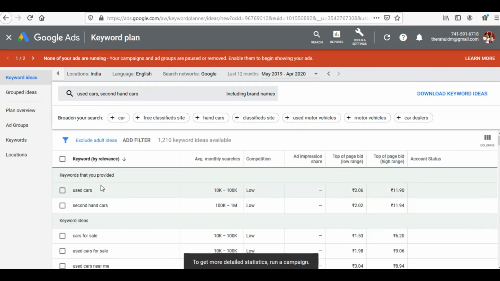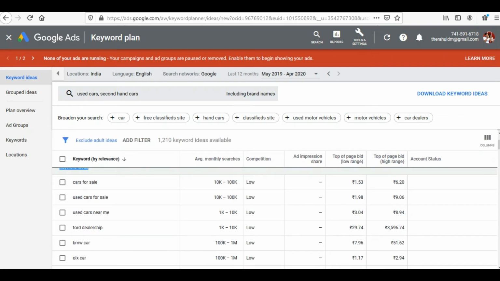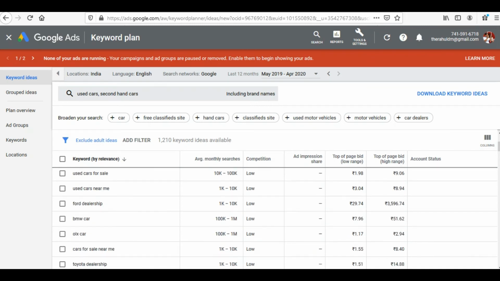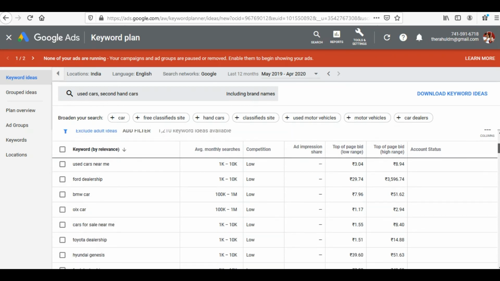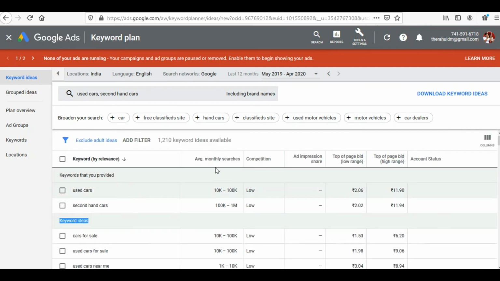Now I would be able to find that there are different keyword ideas which have been provided to me by this keyword planner tool. Like cars for sale, used cars for sale, used cars near me, Ford dealership. As I am dealing in Maruti cars, it could be Maruti dealership. If I am having a dealership along with the used car sales, it could be used car dealership. Then different types of keywords are offered over here, but along with it I can also see the average monthly searches for every keyword and whether the competition for this keyword is low or high.